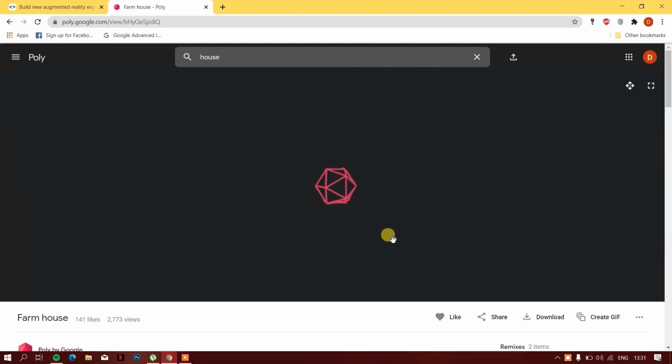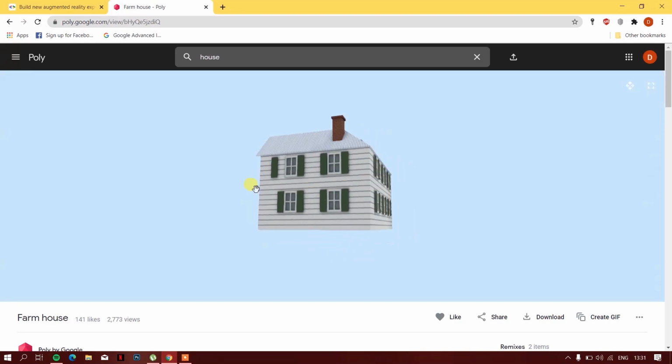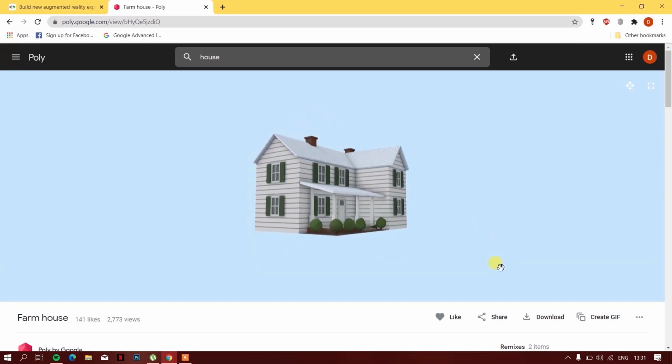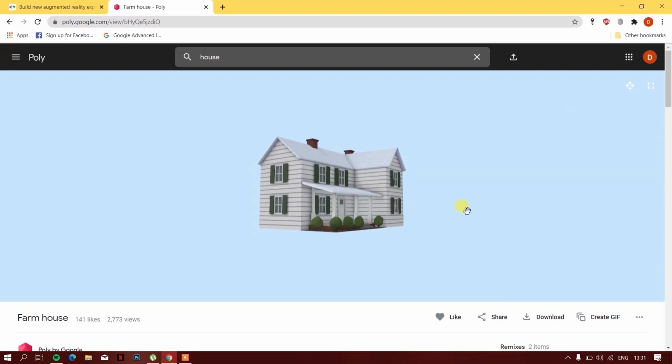You can use them, you can modify them in the mobile applications. You are not supposed to be a 3D model creator or developer. You can just find them for free on poly.google.com. This is where we find ours.